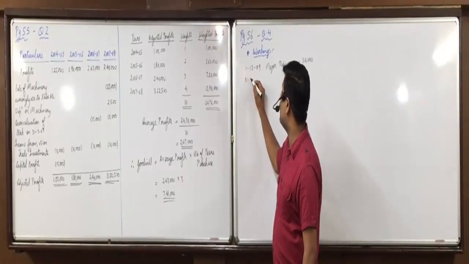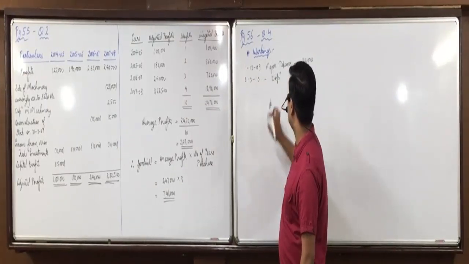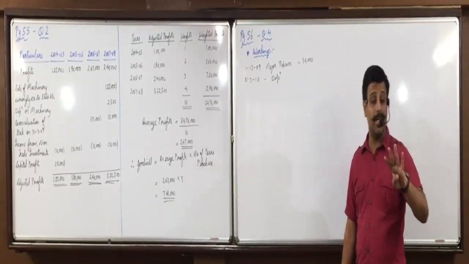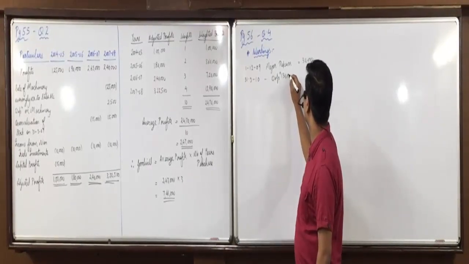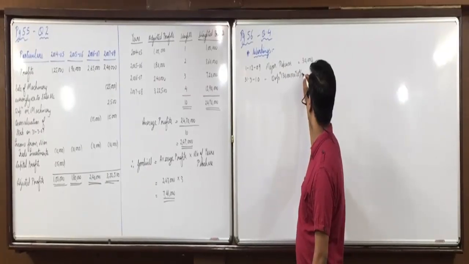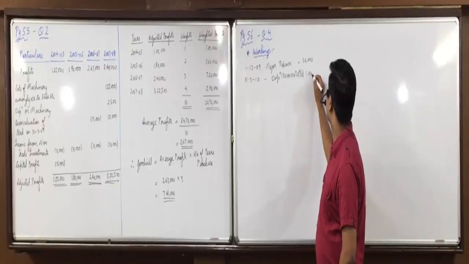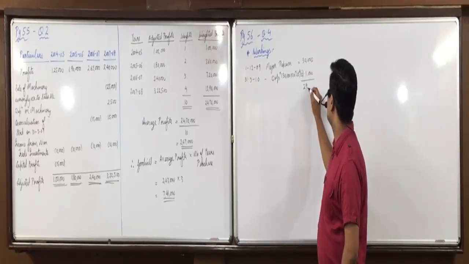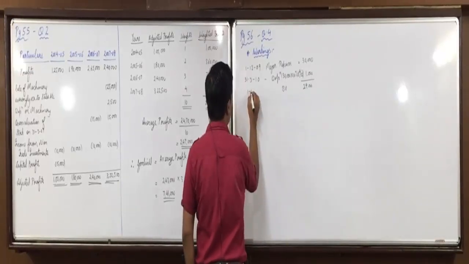Financial year, so when will you provide depreciation? Till 31/3/2010: December, January, February, March. How many months? 4 months. So 30,000 into 10% into 4 by 12 is 1,000. 29,000 would be the book value on 1/4/10.